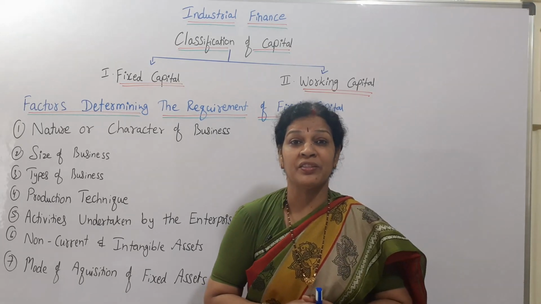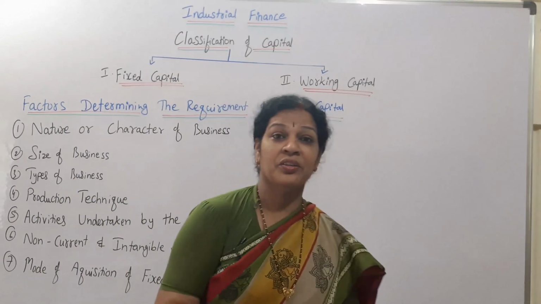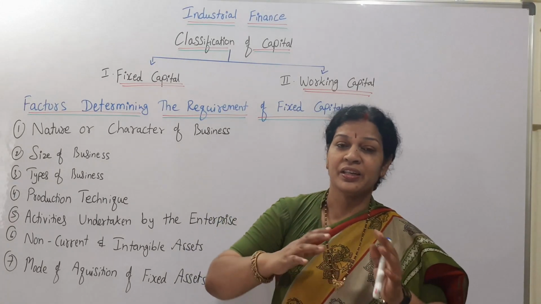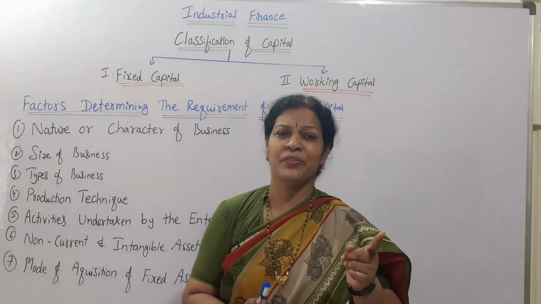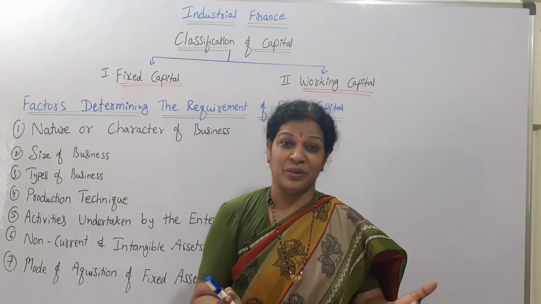Why do we need finance? Finance for many things, like to run the organization well, to purchase the fixed assets, and to control the organization. For any kind of activities, finance is required. When an organization is struggling to accumulate finance, that's a major problem.